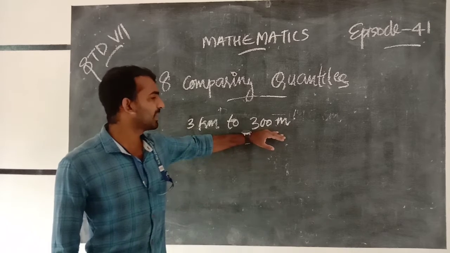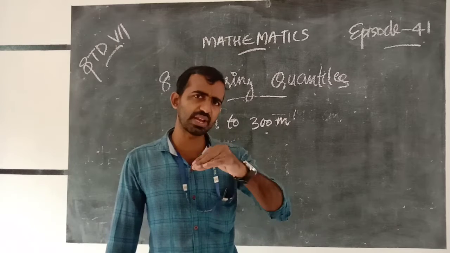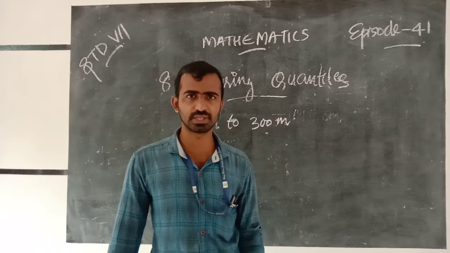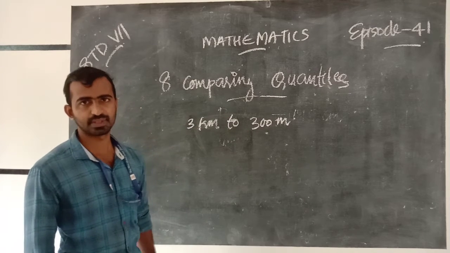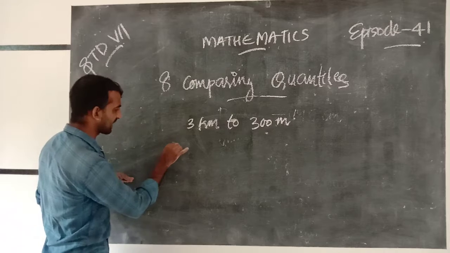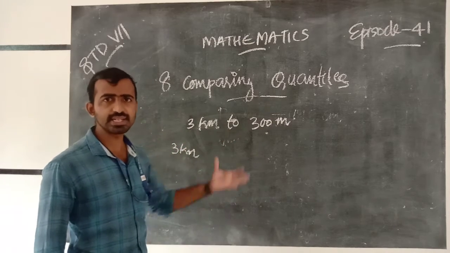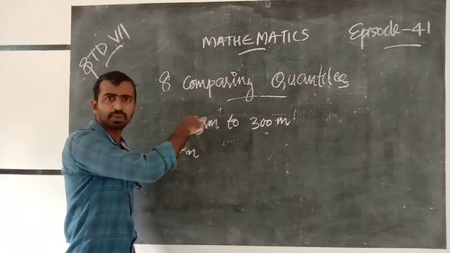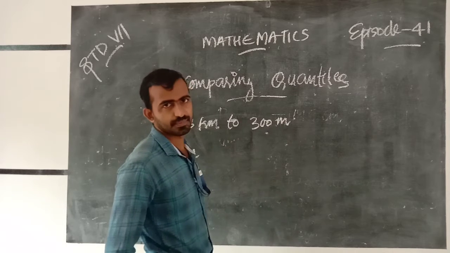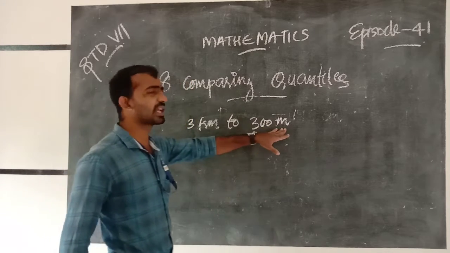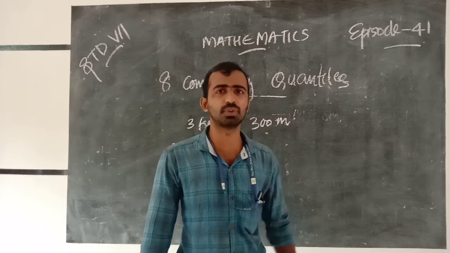When we convert meter to kilometer, we get a decimal number, so we reject that process. Here the unit is kilometer and here the unit is meter, so we want to convert to the same unit.